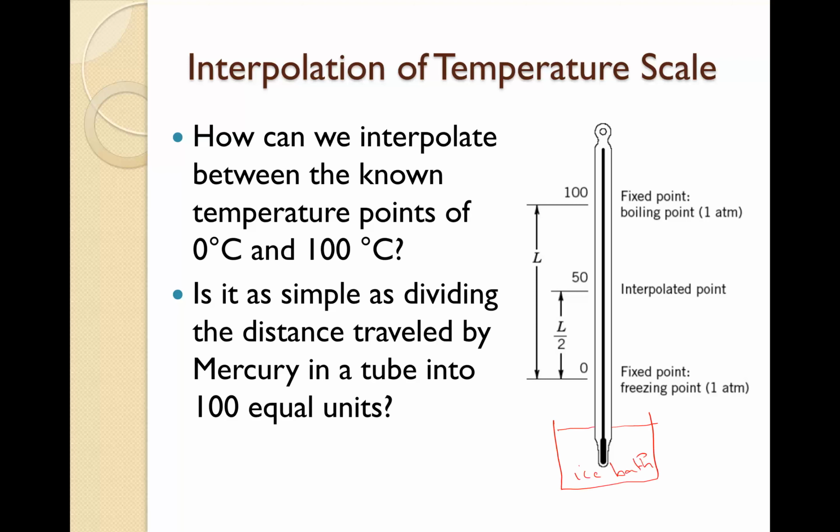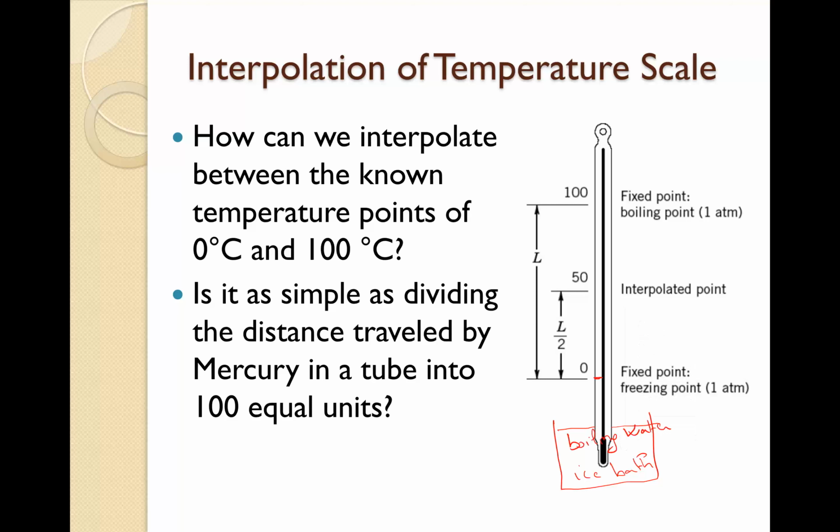This is 0 degrees Celsius. When the mercury expands inside the capillary, we mark 0 degrees C when we put the thermometer in the ice bath, and after that we put the thermometer in a boiling bath or boiling water.